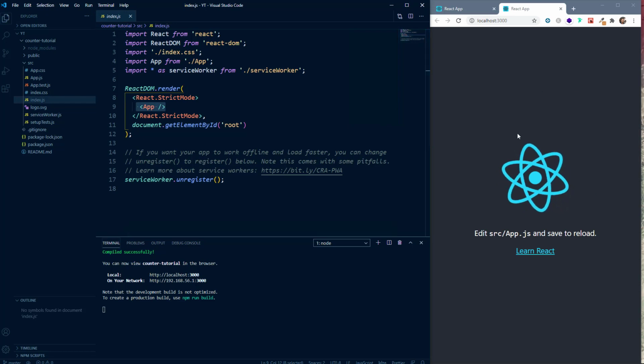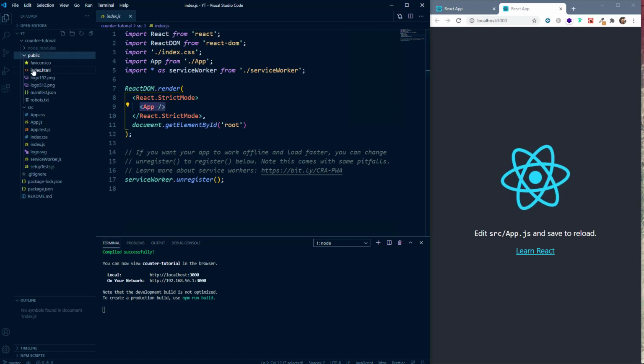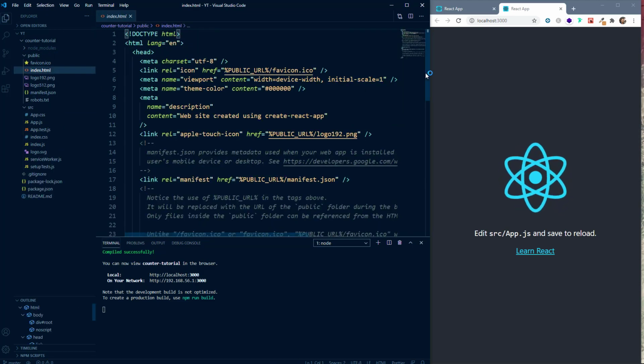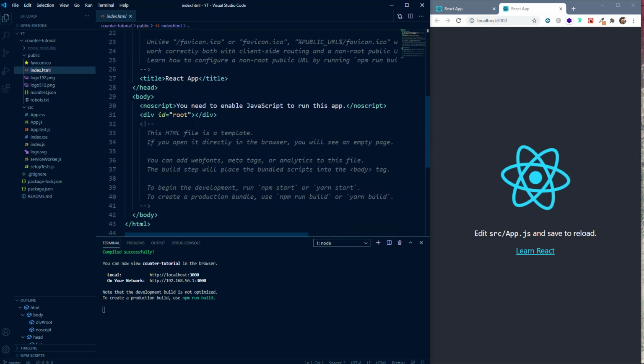So whatever you can see here, it should be in the App.js file, and this document.getElementById('root'), that means you can comprehend that there must be an element with the ID of root, and it is targeting that div to render the App component. Let's see where this element is. So we can go to the public folder, and here in the index.html, here you can see we have a div with the ID of root.